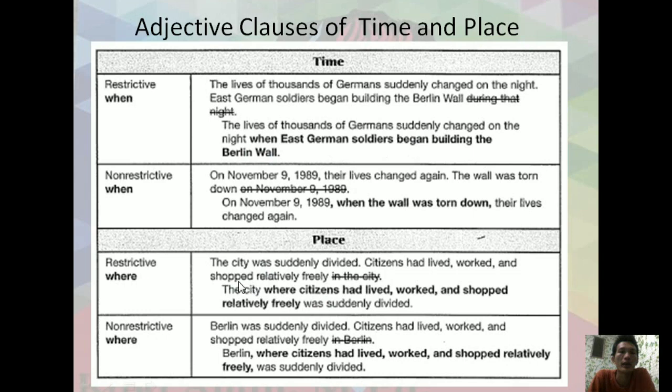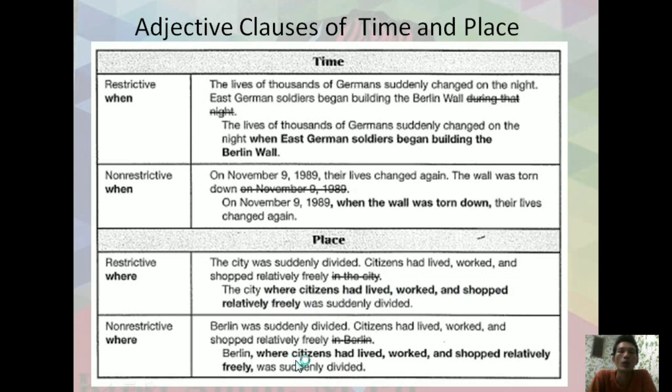Okay, for place, also restrictive: the city was suddenly divided. Citizens had lived, worked, and shopped relatively freely in the city. The city where citizens had lived, worked, and shopped relatively freely was suddenly divided.